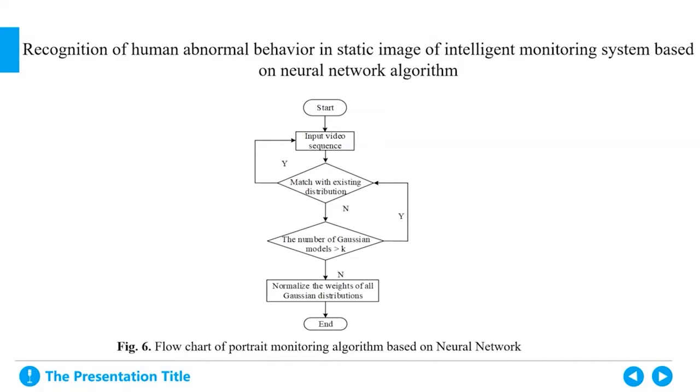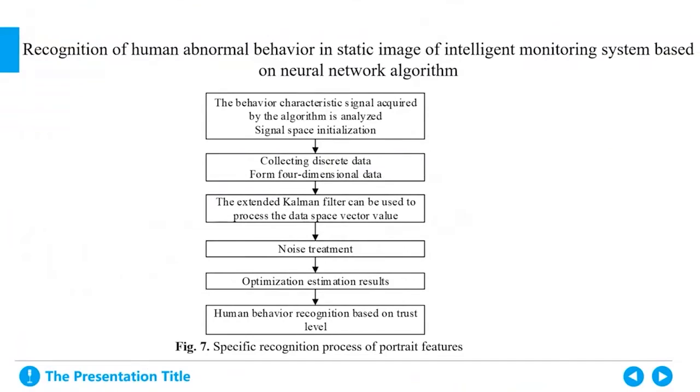of the target. Based on this, the algorithm flow structure of neural network is optimized, as is shown in Figure 6. Through the neural network algorithm to obtain human static features and classification, the accuracy of classification is guaranteed, and the running speed is improved in order to ensure the recognition effect of human abnormal behavior.